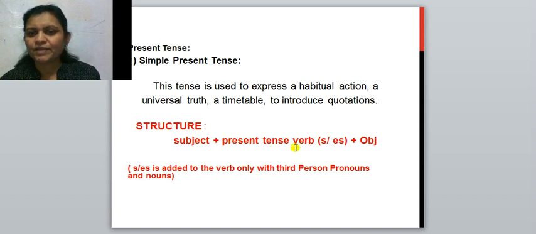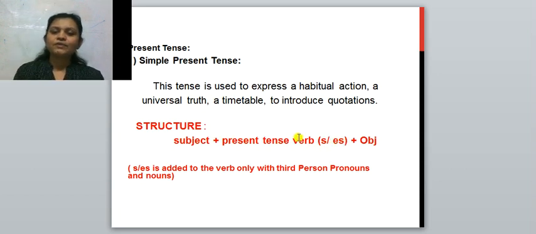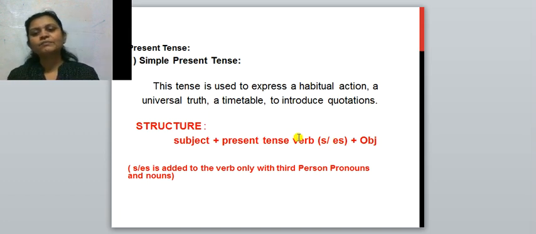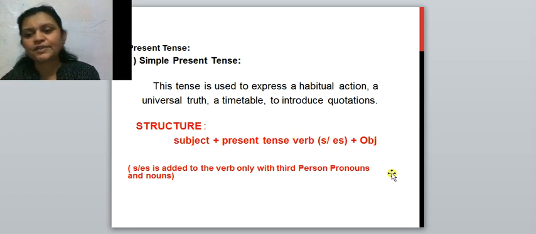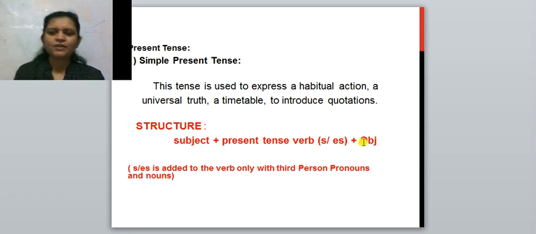Second, present tense of verb. Subject plus present tense of verb. In bracket, what is written? S or es. Means some verbs are added only with s and some have es. And last is the object. Object may also be there, otherwise the remaining part of the sentence you can see there.